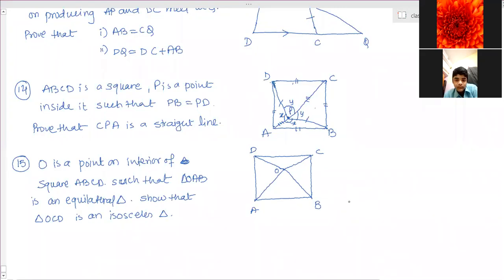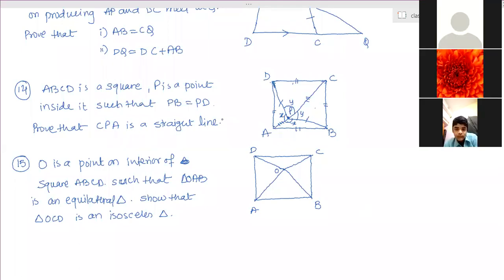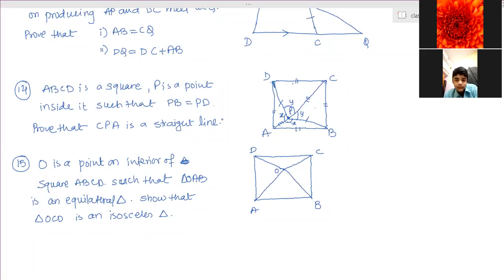Ma'am, AOC is not a straight line. It's not a straight line. Ma'am, I got the answer.